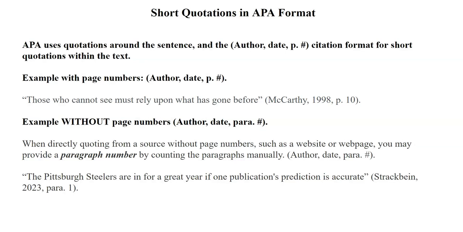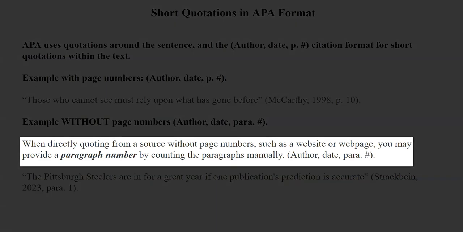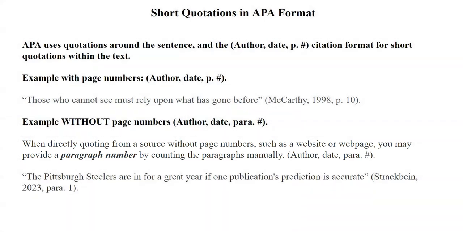Now, let's move on to sources that don't include page numbers. Online sources such as websites and web pages often do not include page numbers. When directly quoting from a source without page numbers, such as a website or web page, you may provide a paragraph number by counting paragraphs manually. Author, date, paragraph number.